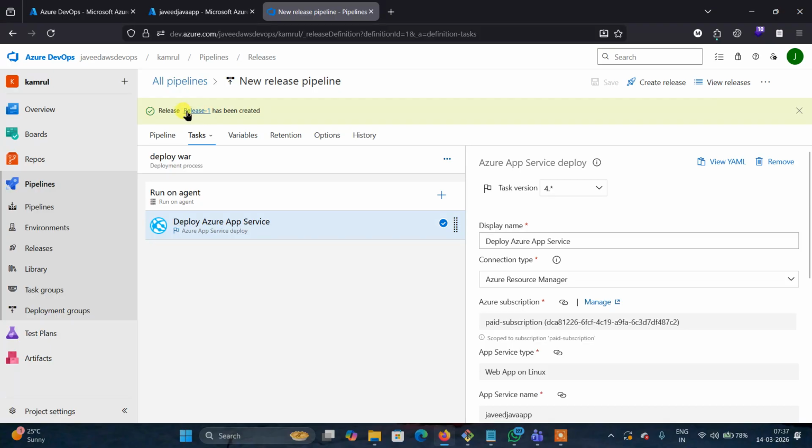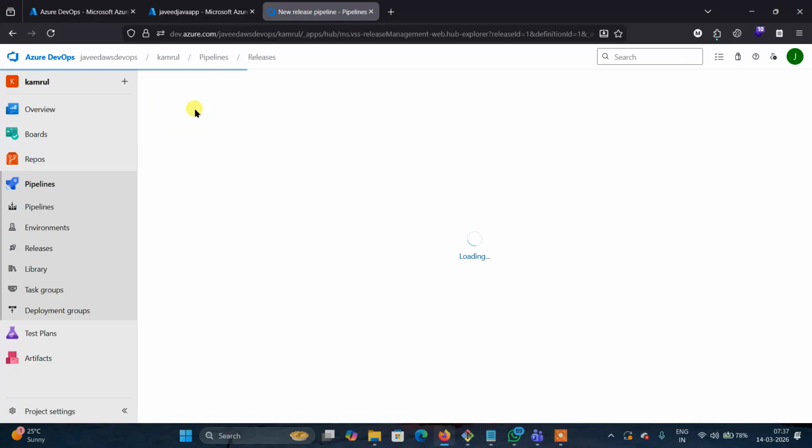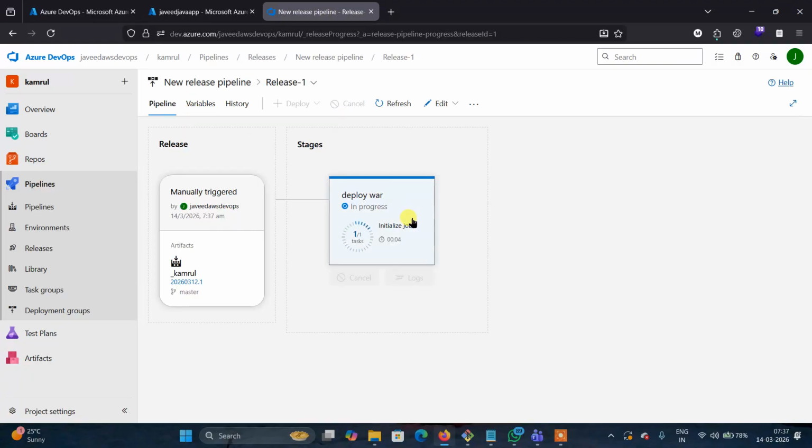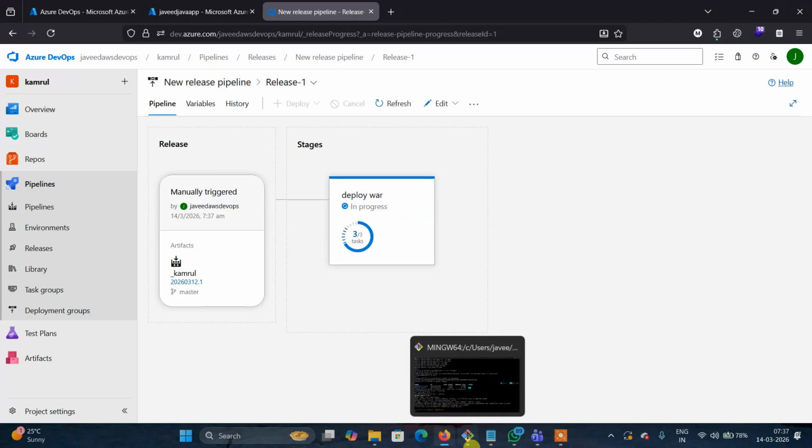Now release one is created. Check here, you can see release one is created. When you click on release one, now it is starting. The agent is starting to deploy the war to the Azure web app. Now you can see the option: deploy war in progress.